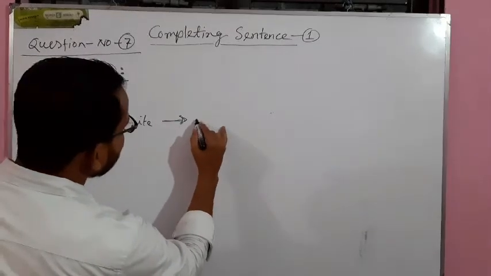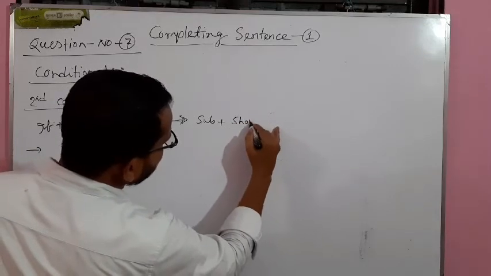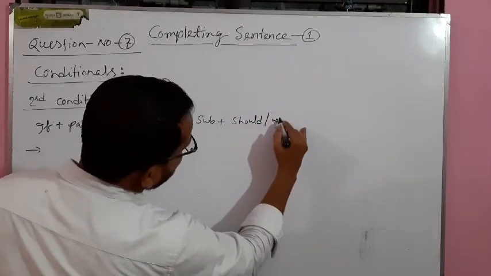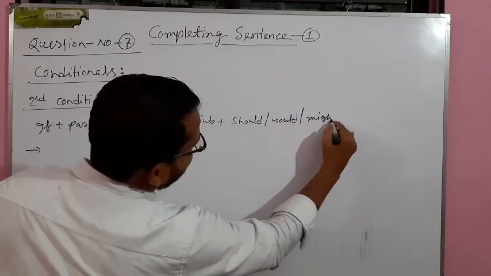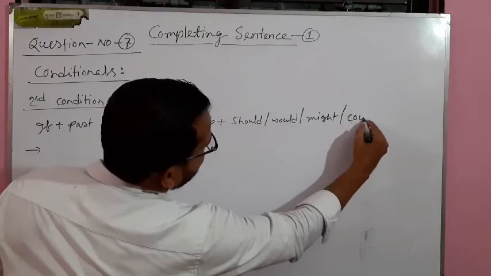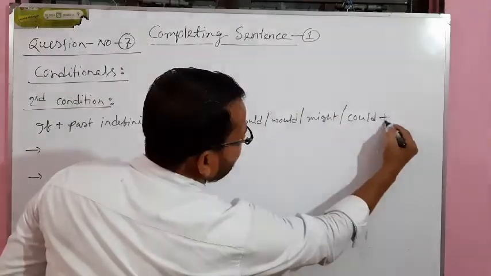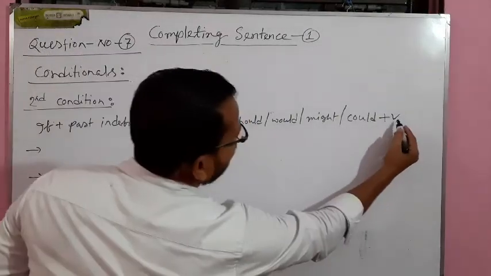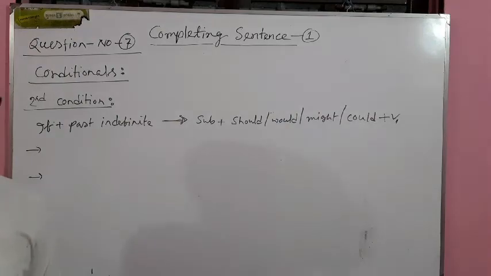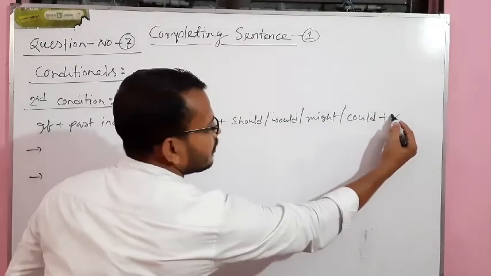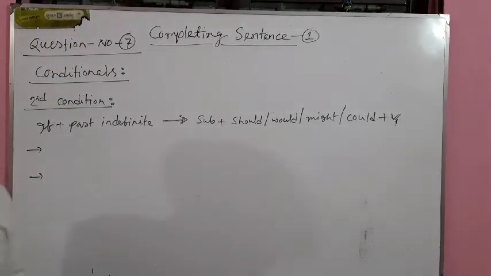The next part will be subject plus, instead of shall we have to use should, instead of will, would, instead of may, might, and instead of can, could. One thing must be noted here: after all modal auxiliary verbs, we usually use the base form of a verb. Base form means V1. V1 means the present form of a verb.